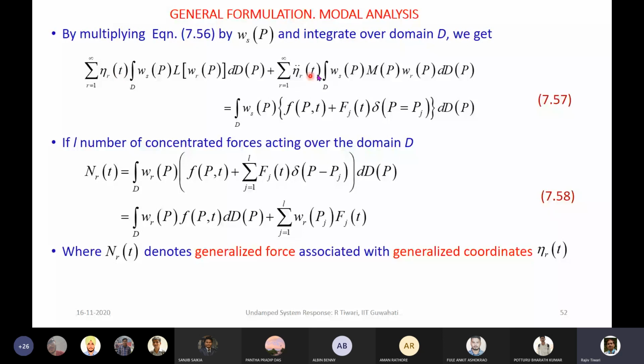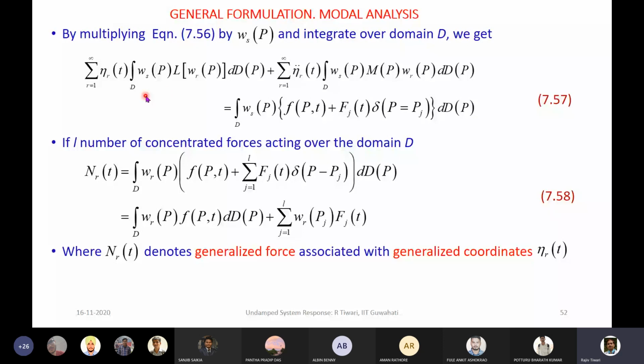And this is the W_s we multiplied, and this is the previous terms. Here also we multiplied by W_s with the force, and we're integrating over the domain. The domain, for a one-dimensional problem, will be the length of the beam. For two-dimensional, it will be the whole area.